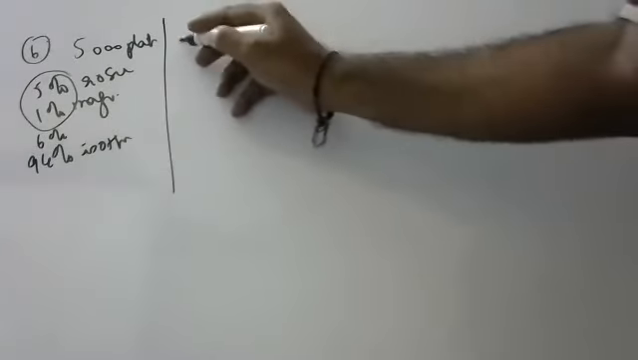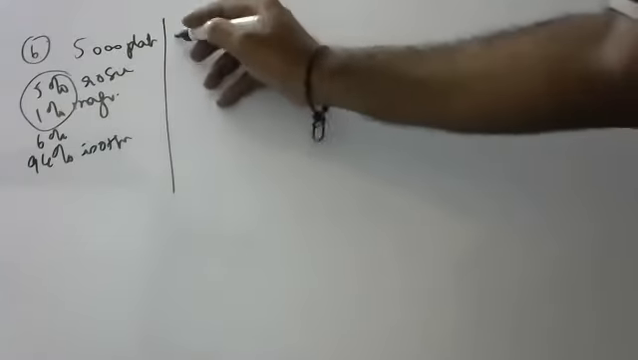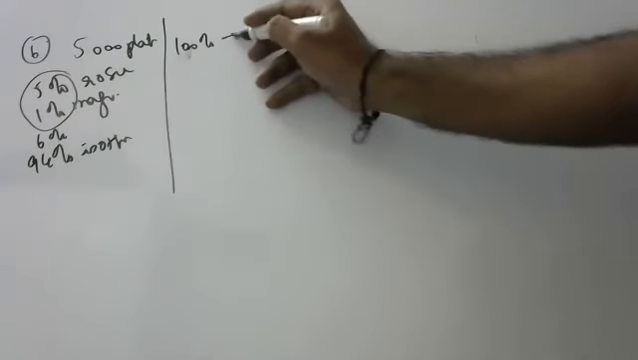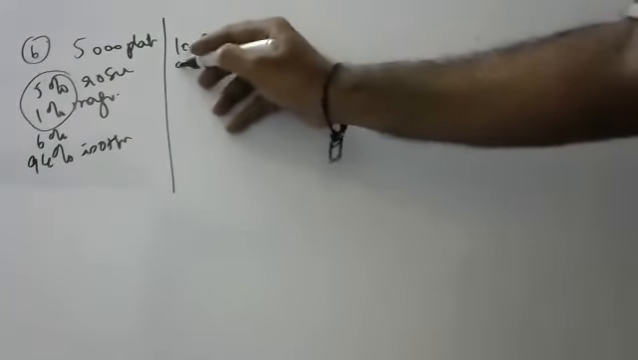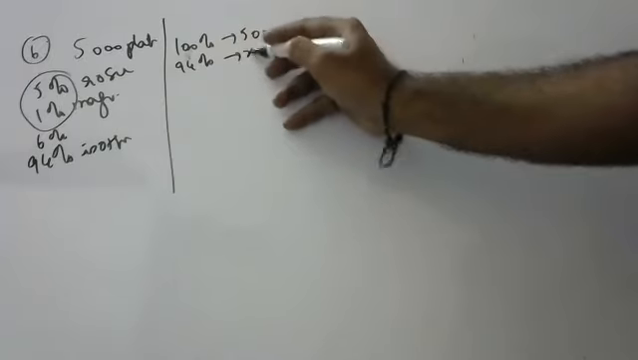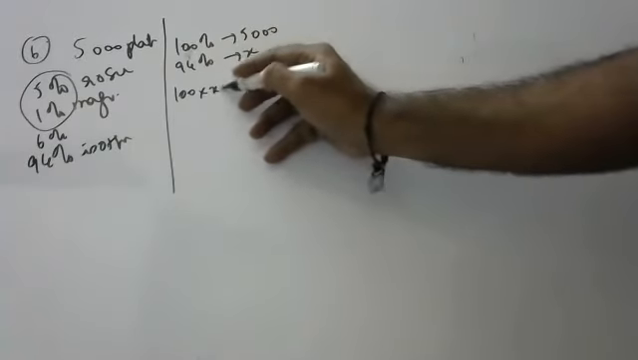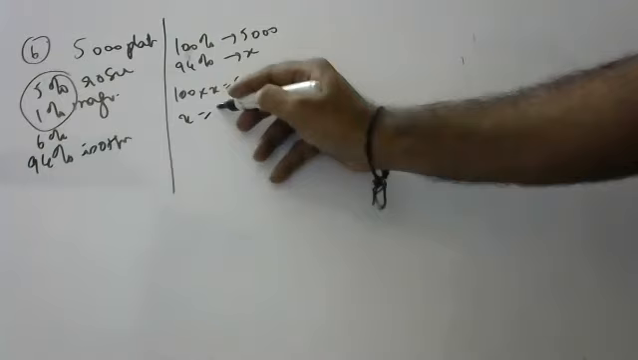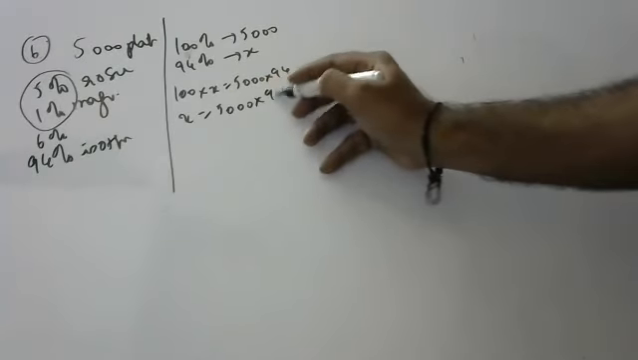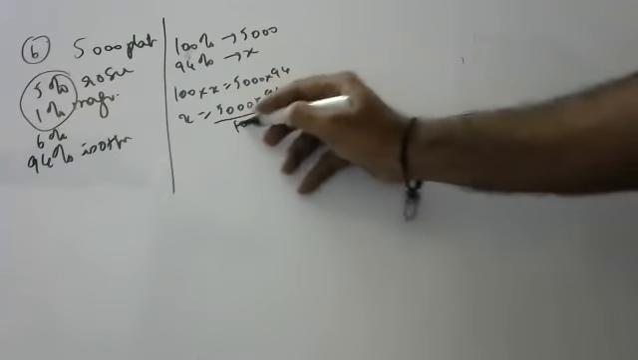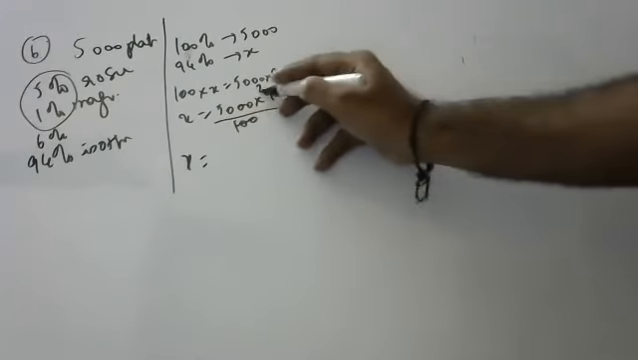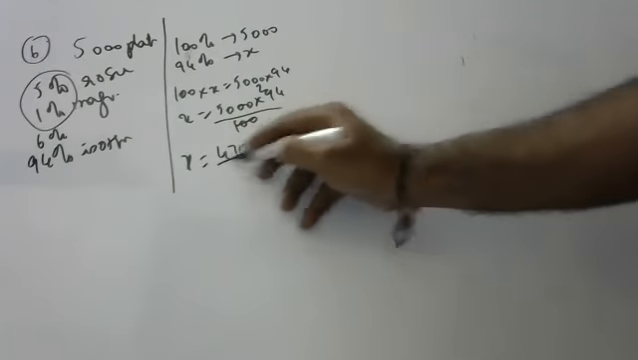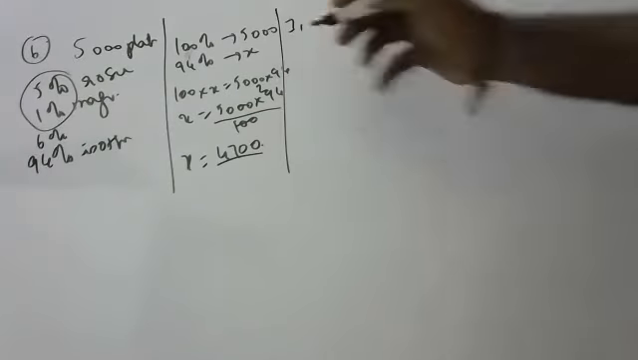How to find out the number of other plants? Sir, 100% is equal to 5,000 plants. 94% is equal to x. Very good. 100 into x is equal to 94 into 5,000. x is equal to 5,000 into 94 divided by 100, so 4,700 plants are there, other plants.